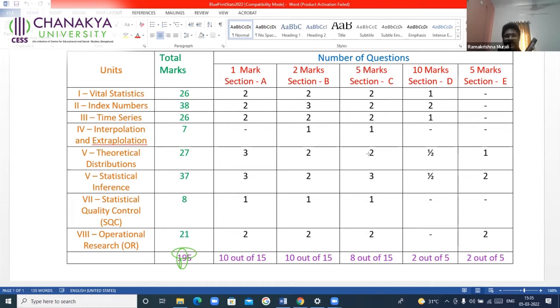However good you may be in theory, do not try to write them. Whatever you write, if you think that is sufficient for 5 marks, the evaluator, because the paper will be evaluated by all the teachers who teach statistics in the entire Karnataka, if that particular person thinks that it is not enough, he might give only 4.